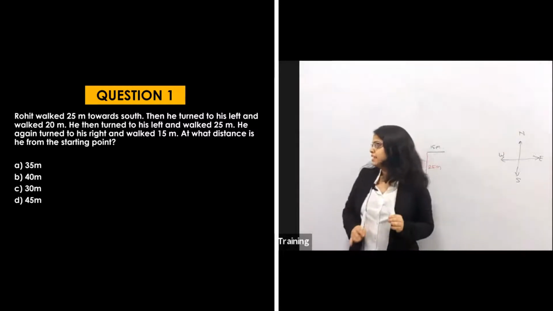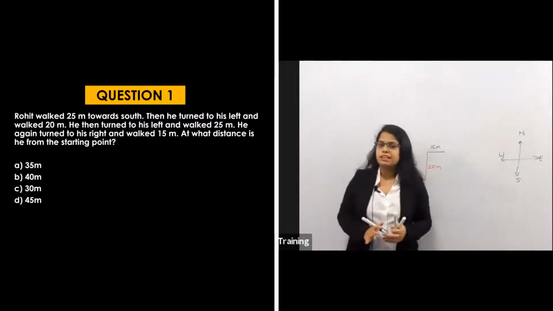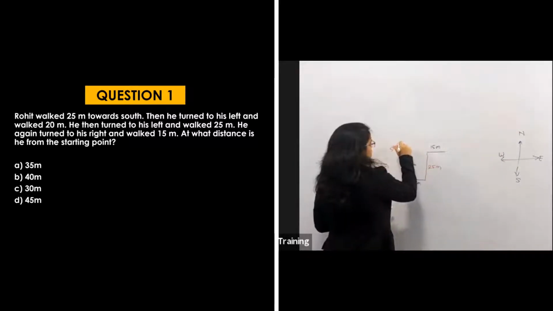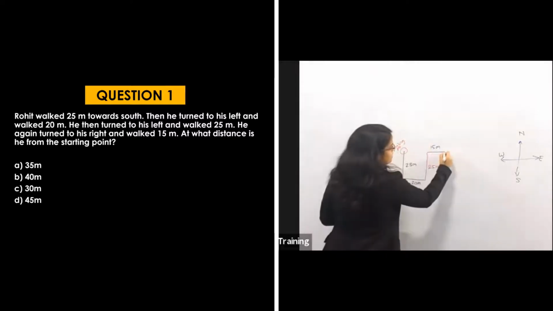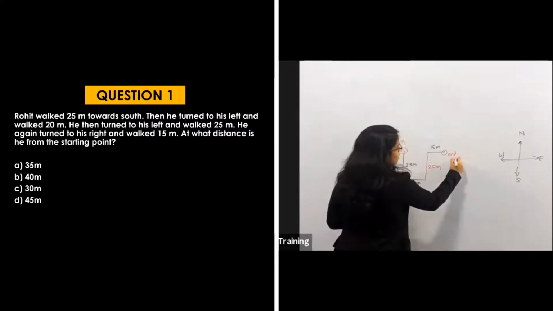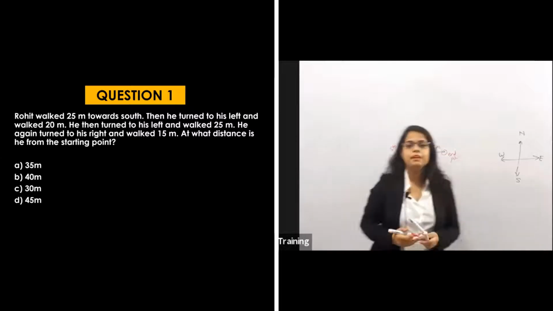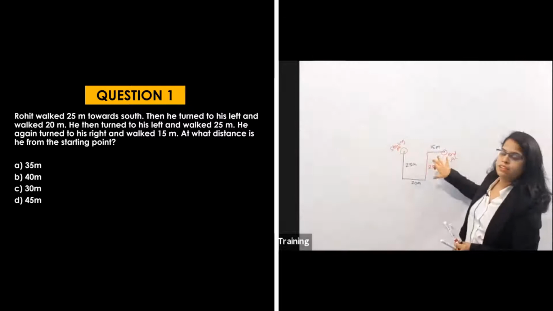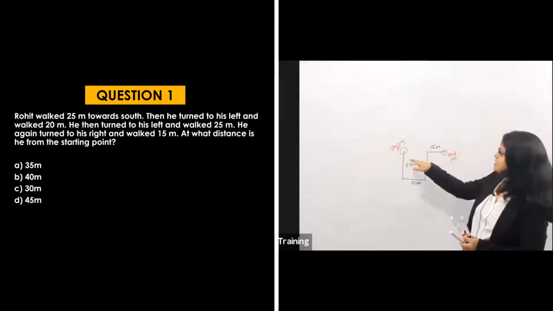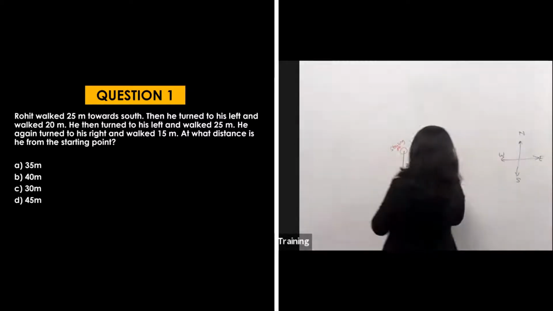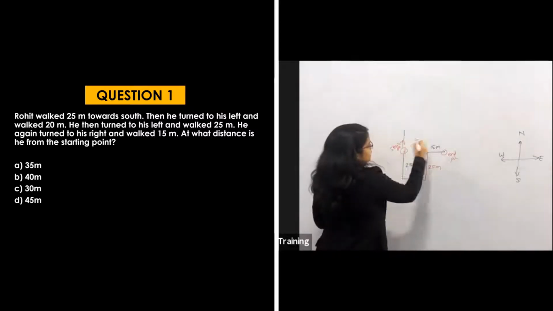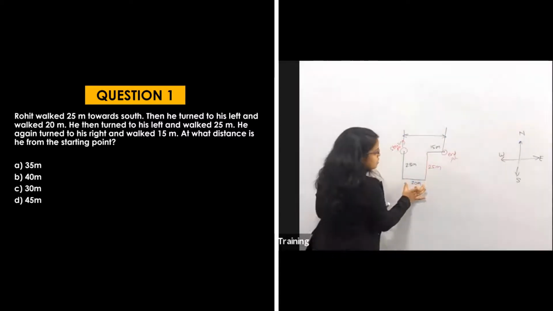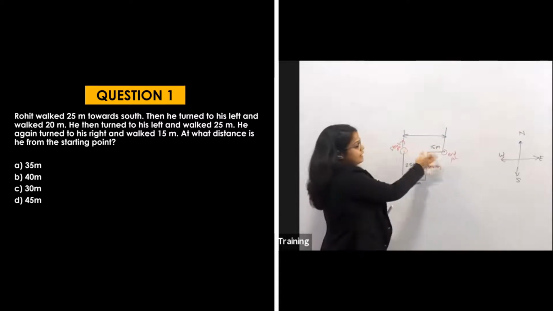And what are they saying? At what distance is he from the starting point? As this was his starting point, and this is his end point. This starting point and end point are on the same line, because this is also 25, this is also 25. So they will be on the same line. In the same line, what is the distance between the starting point and the end point, like this point and this point? This is 25. Up to this it is 20 and this is 15.